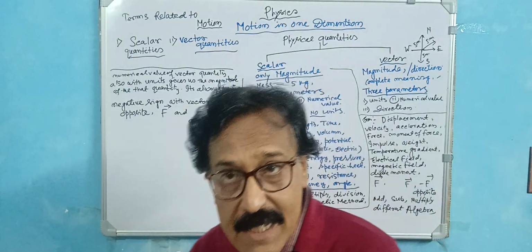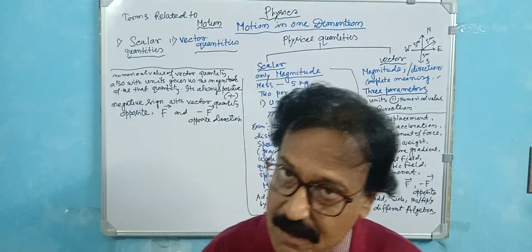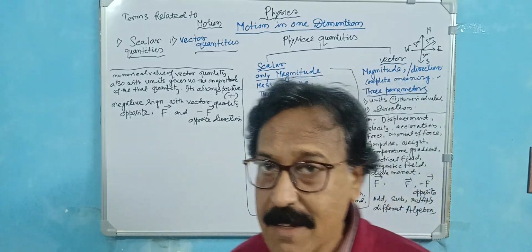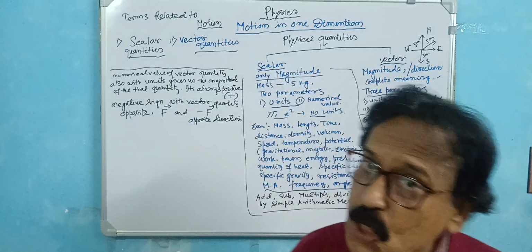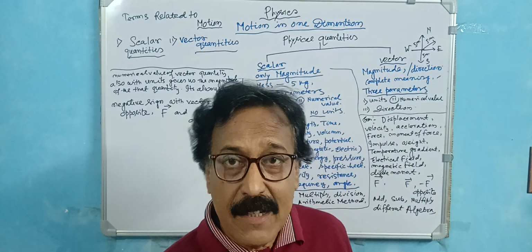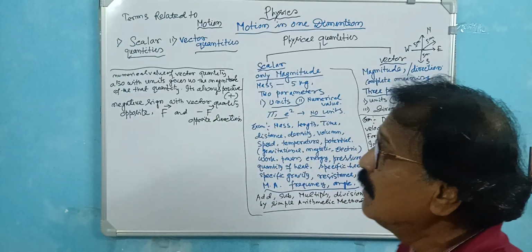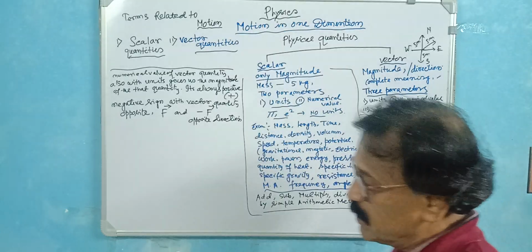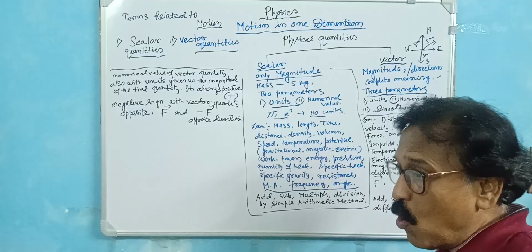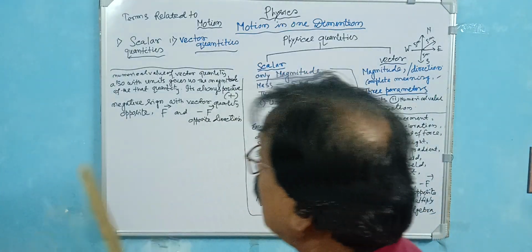A physical quantity is something that can be measurable. Goodwill or other things you cannot measure. You may like it, but you cannot measure it by any instrument. But mass and length can be measured by an instrument. So the difference between the two kinds of measurable quantity is very important. One is the scalar quantity, one is the vector quantity. In the scalar quantity, there is only the numerical value. I will just write these things down here.